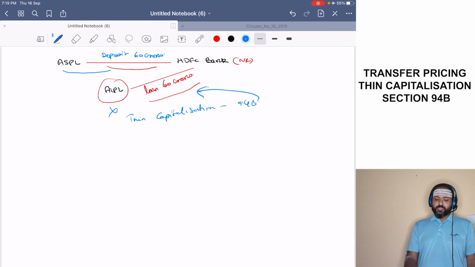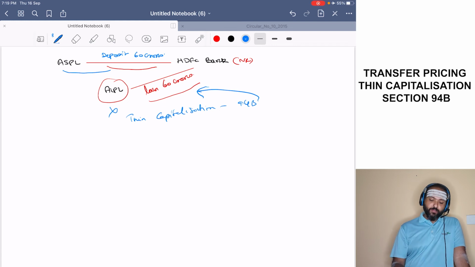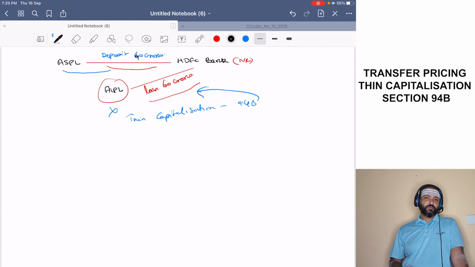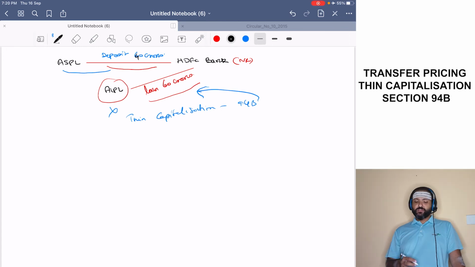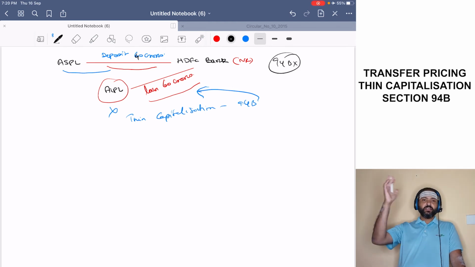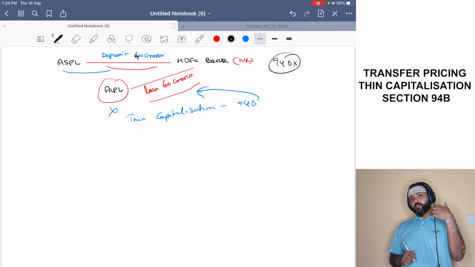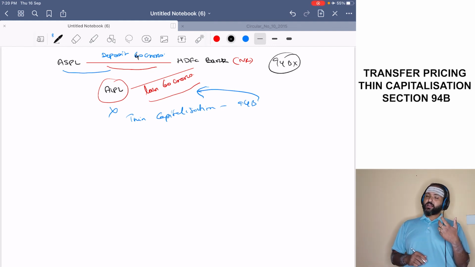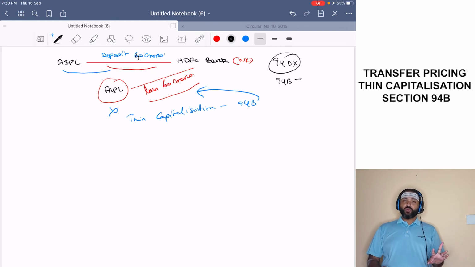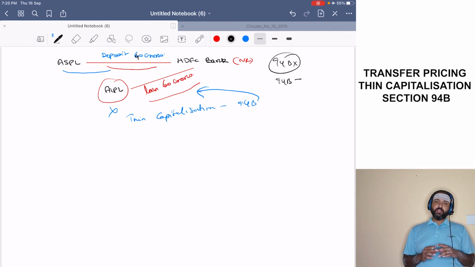Now, there is an unresolved issue in this regard. Suppose this deposit is going to be for 40 crores. Instead of 60, suppose the deposit is 40. What will happen? There are two views. Okay. One view says that there is a mismatch, therefore 94B is not applicable. Deposit is not equal to borrowings, no 94B. This is one view. The second view, from a very aggressive standpoint, or a very department friendly, revenue friendly standpoint, is that 94B will be applicable to the tune of 40 crores. The balance 20 crores will not be covered by 94B.